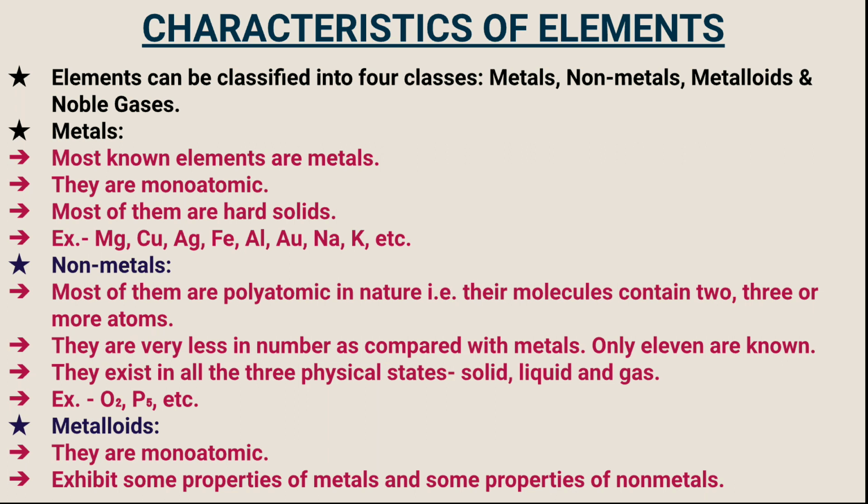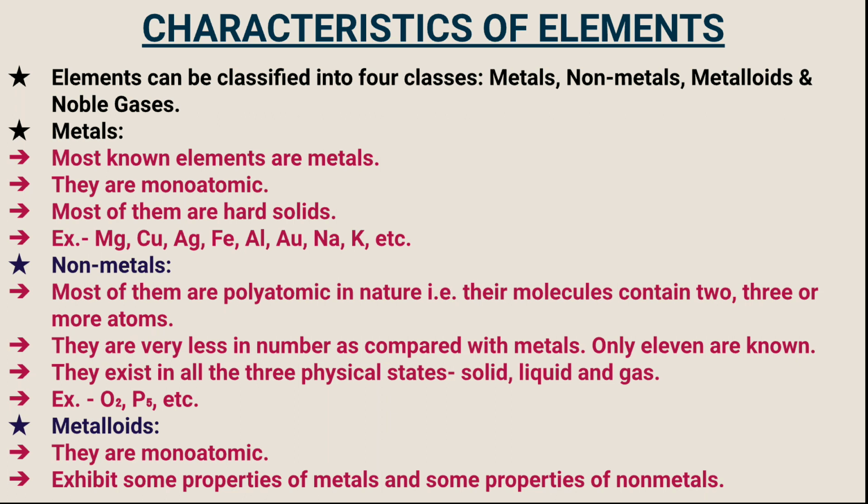Next we come to certain other characteristics of the elements. Elements can be classified into four classes, that is metals, non-metals, metalloids and noble gases. First we come to metals. The most known elements on the earth are metals. They are monoatomic, there is one kind of atom only present in the metals. Most of them are hard solids. For example, magnesium, copper, silver, iron, aluminium, gold, sodium, potassium, etc.